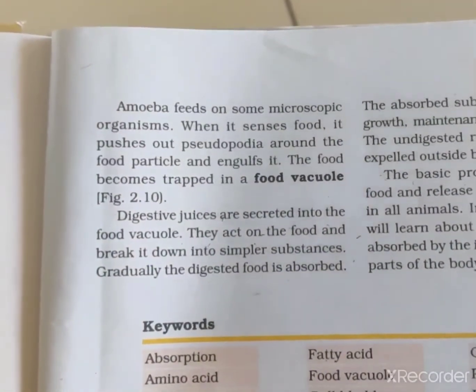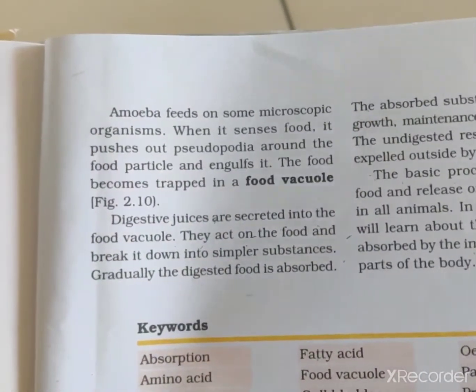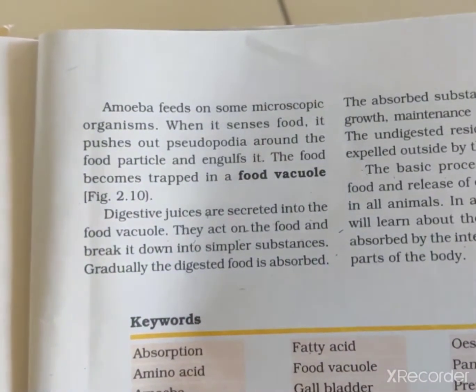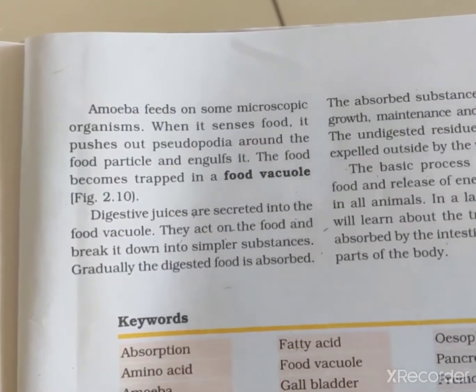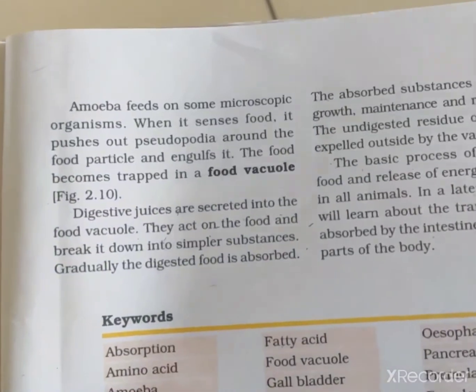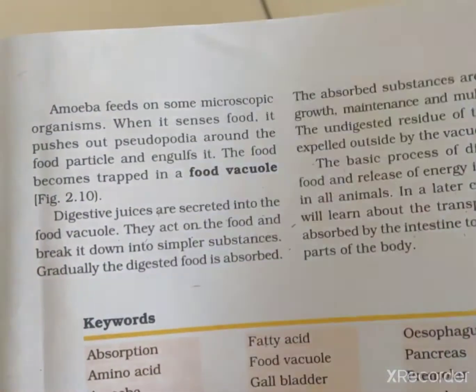Digestive juices are secreted into the food vacuole, and they act on the food and break it down into simple substances. Gradually the digested food is absorbed.